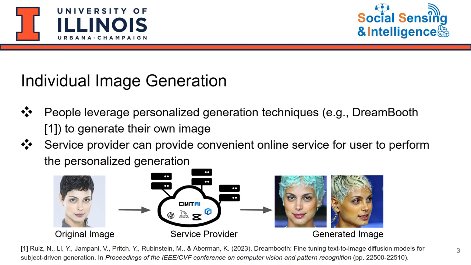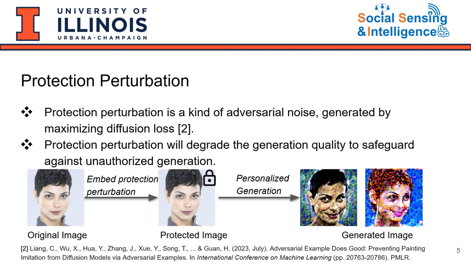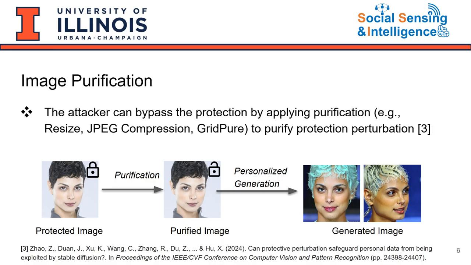Currently, lots of companies provide services to support personalized generation for users. However, the service can also be misused and has the potential to infringe the image owner's privacy or portrait right. As a result, researchers propose the protection perturbation, which is embedded inside the image and can interfere with the generation process, leading to degraded image quality. However, an attacker can leverage purification algorithms to remove the perturbation.